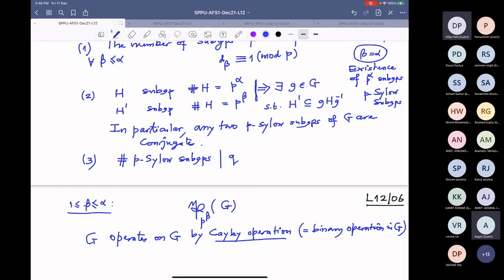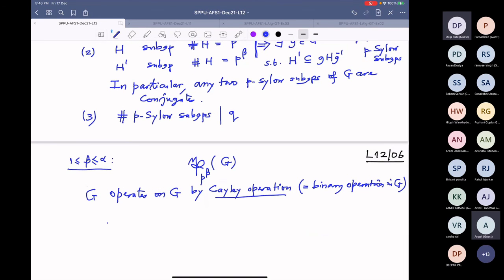Now, what is that operation? On the power set, G cross the power set to the power set. What is the operation map? It is induced by this.